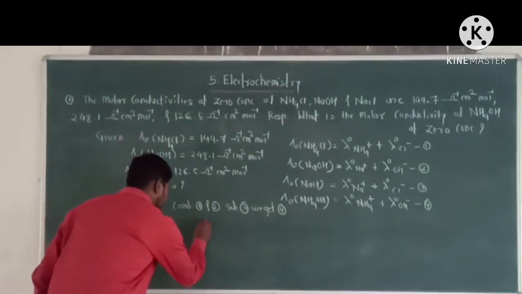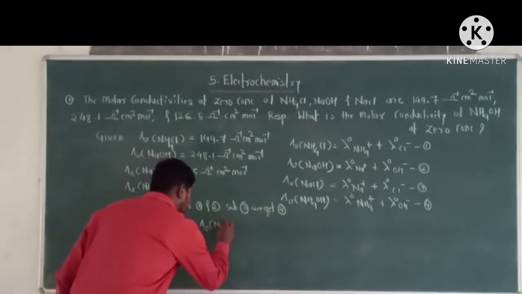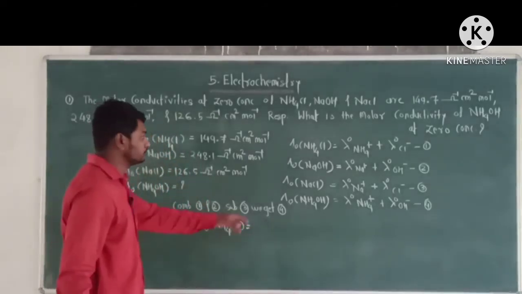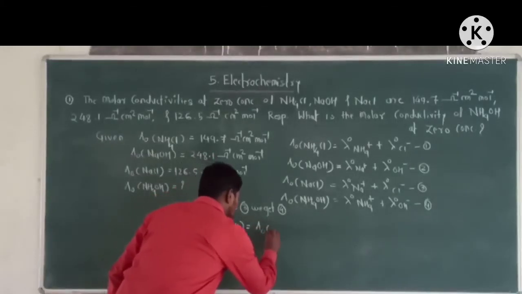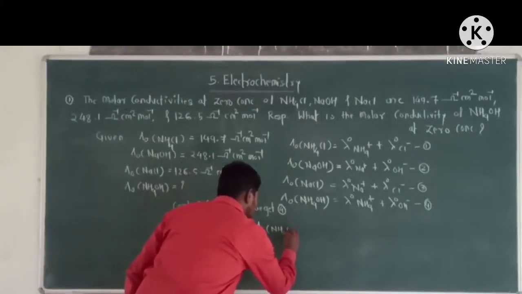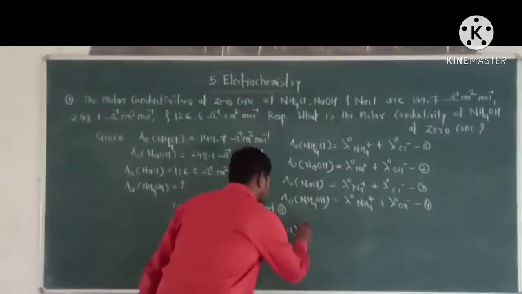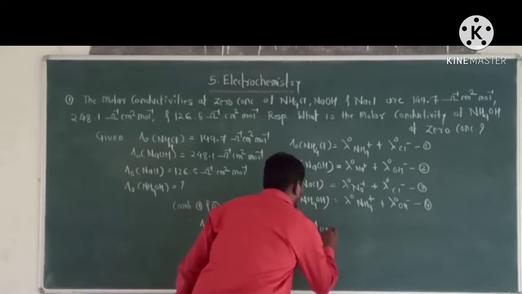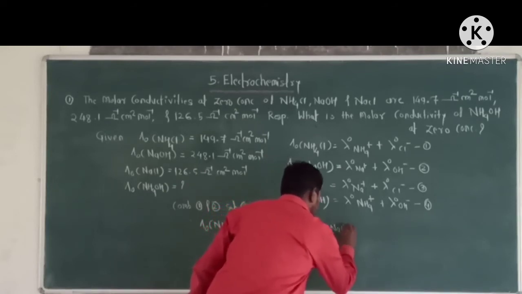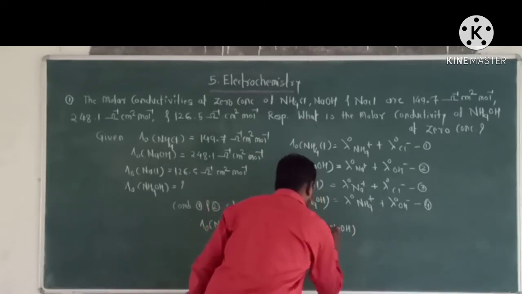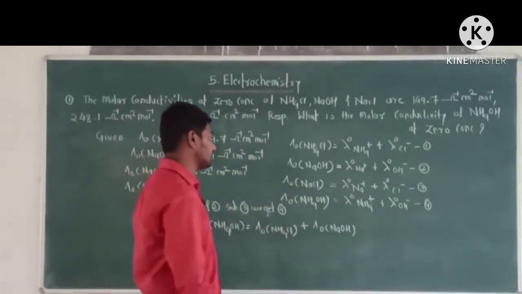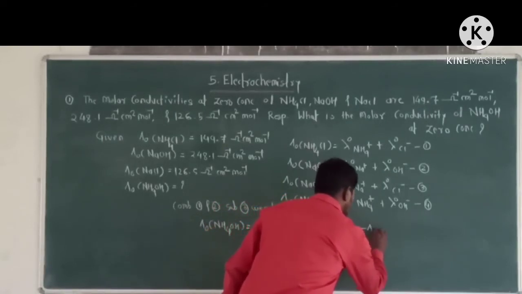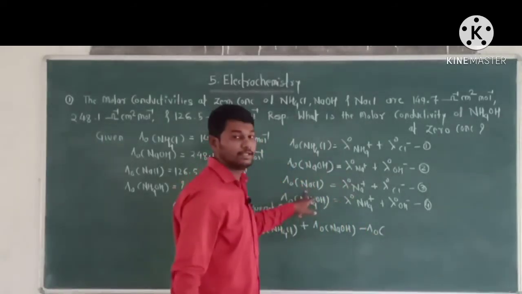Therefore, lambda 0 of NH4OH is equal to lambda 0 of NH4Cl plus lambda 0 of NaOH, and minus lambda 0 of NaCl.